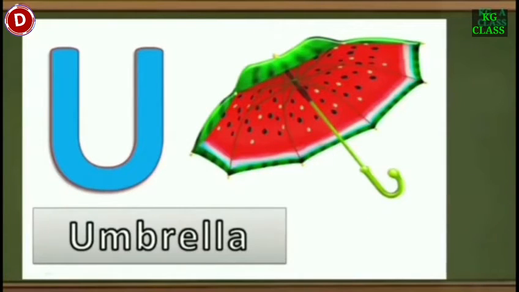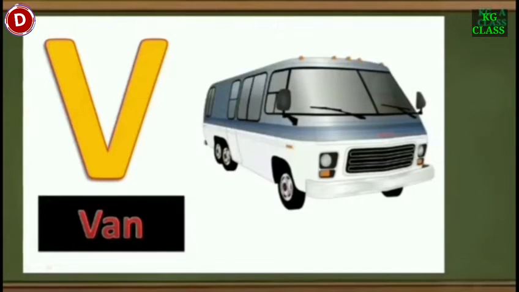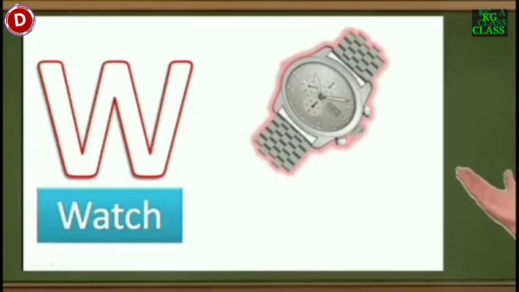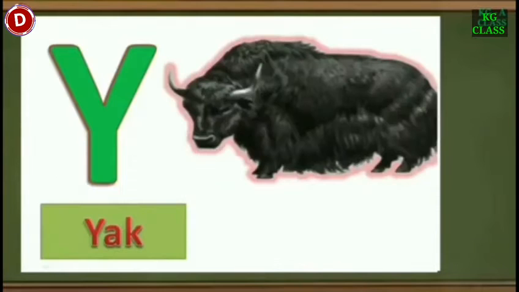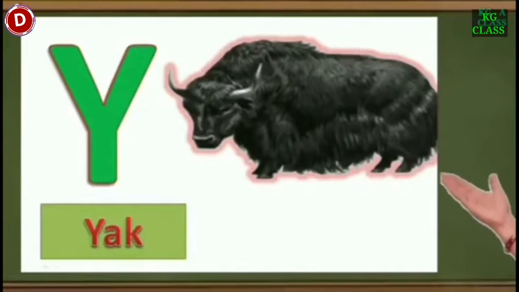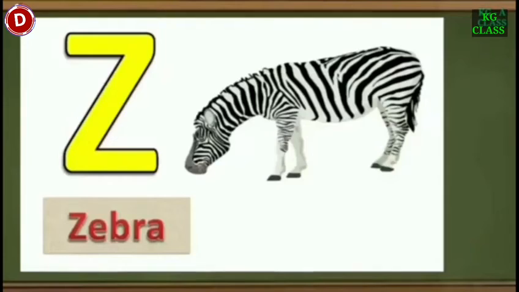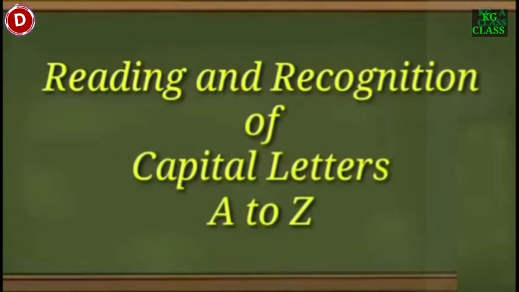U for umbrella. The next letter is V. V for van. Now comes W. W for watch. Children, this is X. X for Xmas tree. Children, this is capital Y. Y for yak. And now comes the last letter. This is Z. Z for zebra. Children, in this way, you have to learn to read and recognize capital letters A to Z with the help of pictures. Children, now we will learn and recognize small letters A to Z.